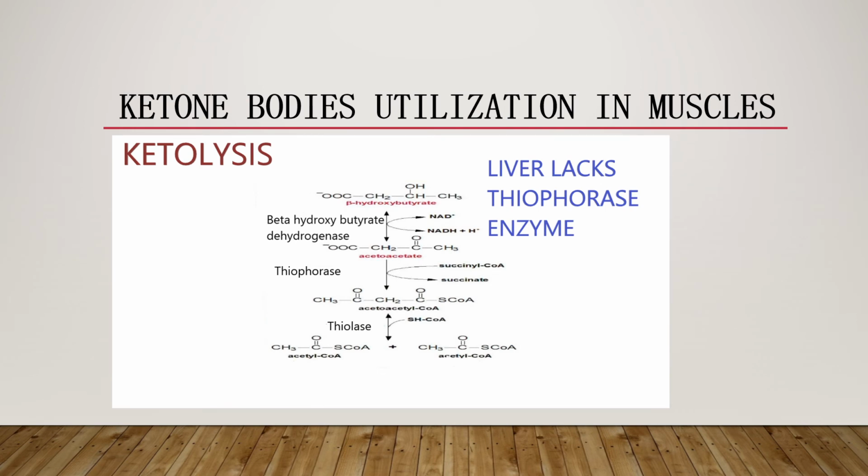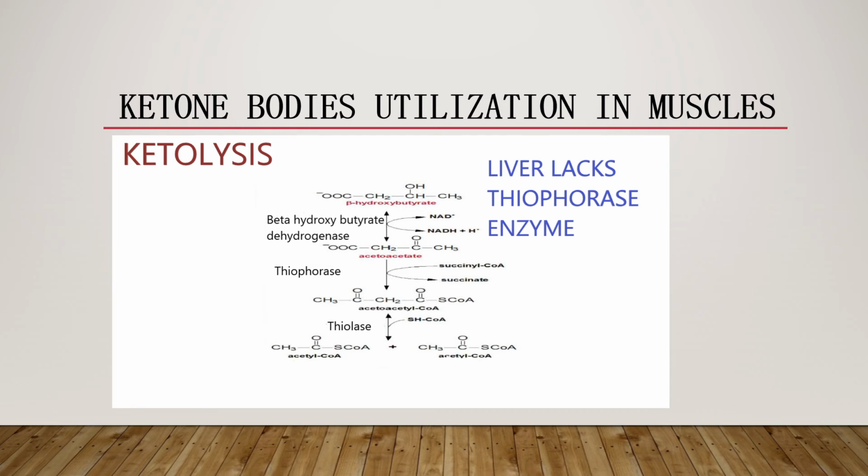Next is the utilization of ketone bodies in the extrahepatic tissues. Almost all the extrahepatic tissues, excluding those which lack mitochondria, will undergo the oxidation of ketone bodies. Oxidation of ketone bodies is nothing but utilization of ketone bodies. It's called ketolysis. Lysis means breakdown of ketone bodies. This breakdown occurs in the mitochondrial matrix.